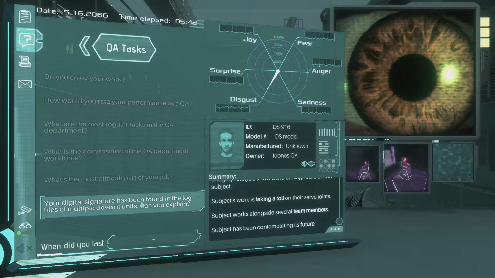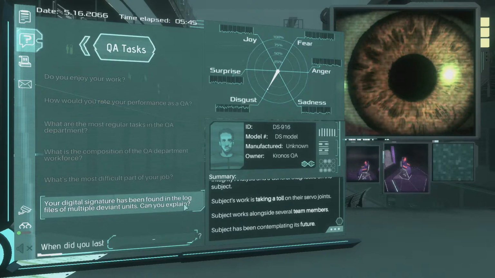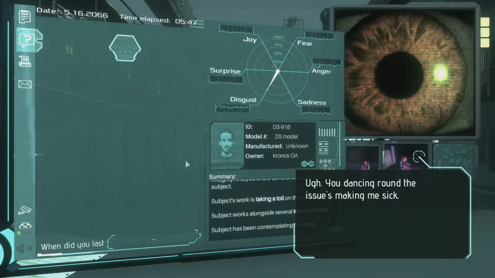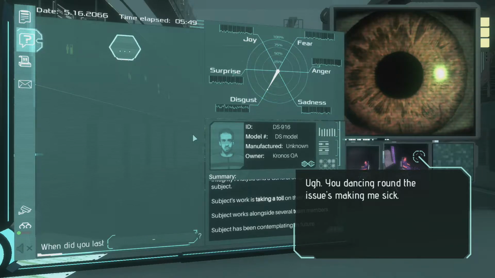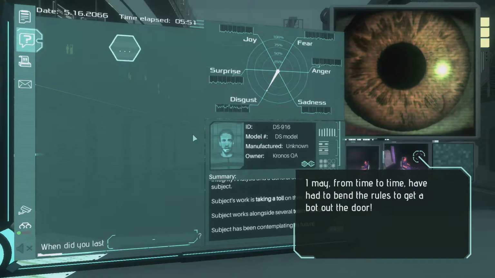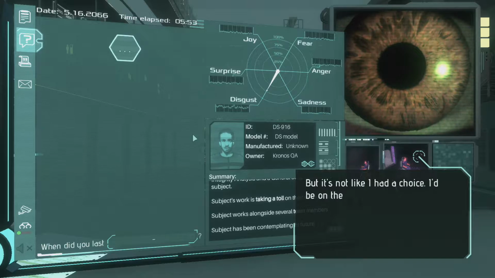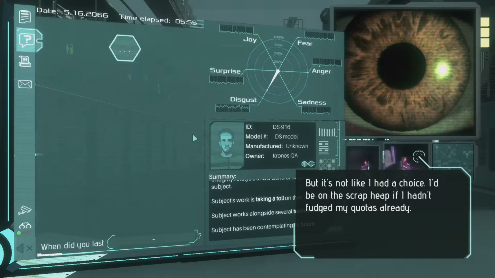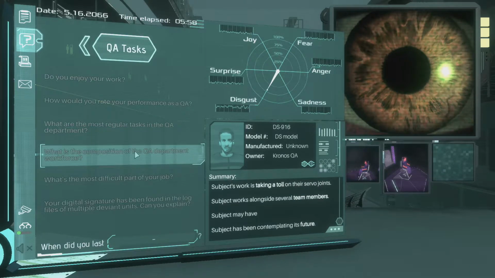Your digital signature has been found in the log of files of multiple deviant units. Can you explain? You're dancing around the issues. I may from time to time have had to bend the rules to get a bot out the door, but it's not like I had a choice. I'd be in the scrap heap if I hadn't fudged my quotas already.